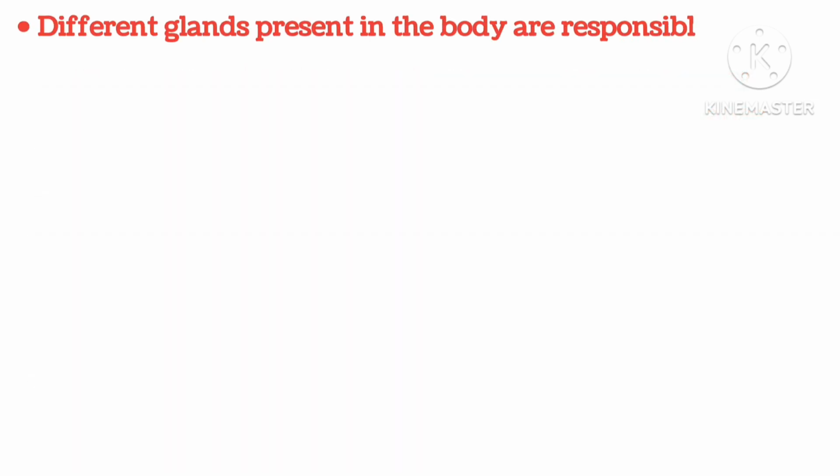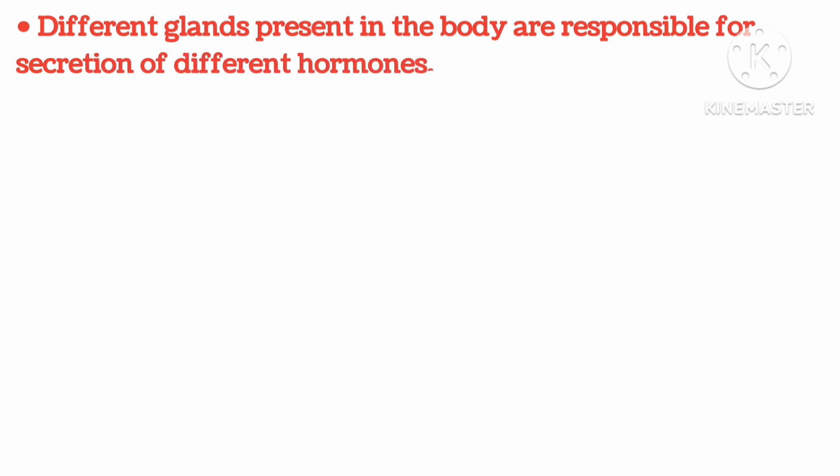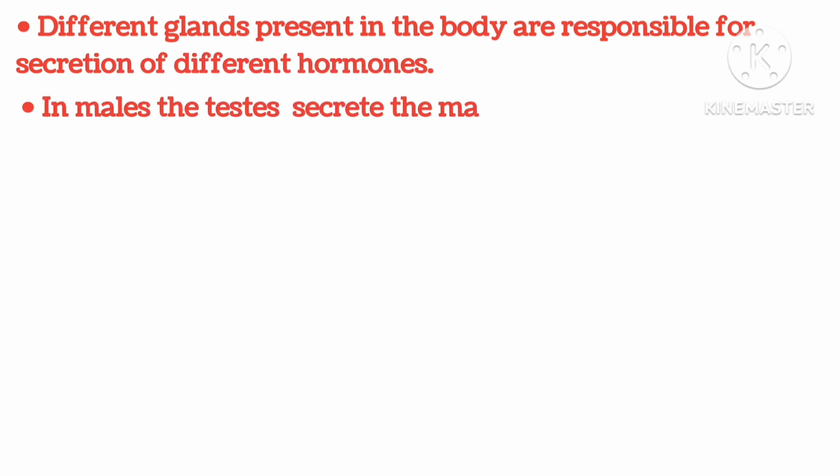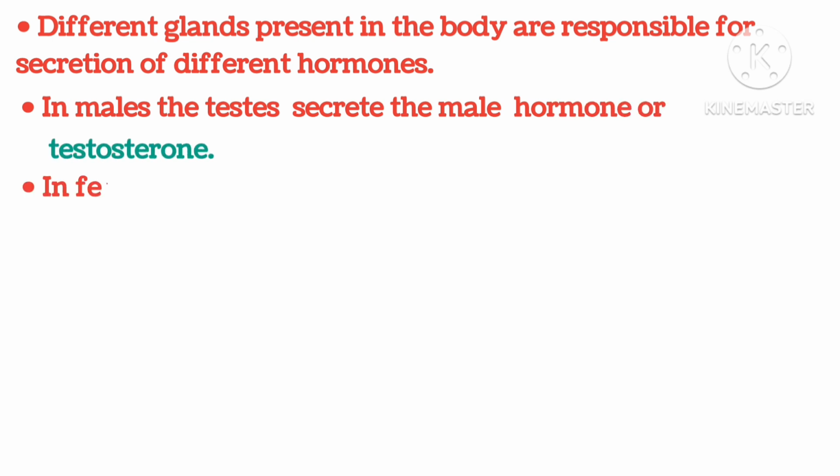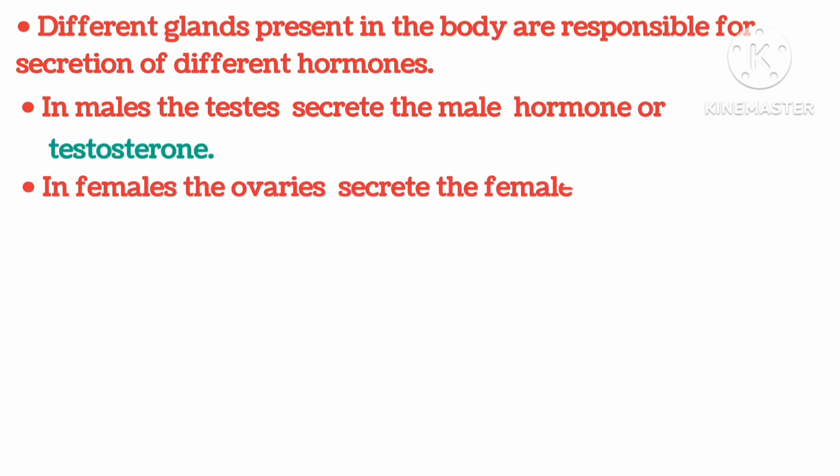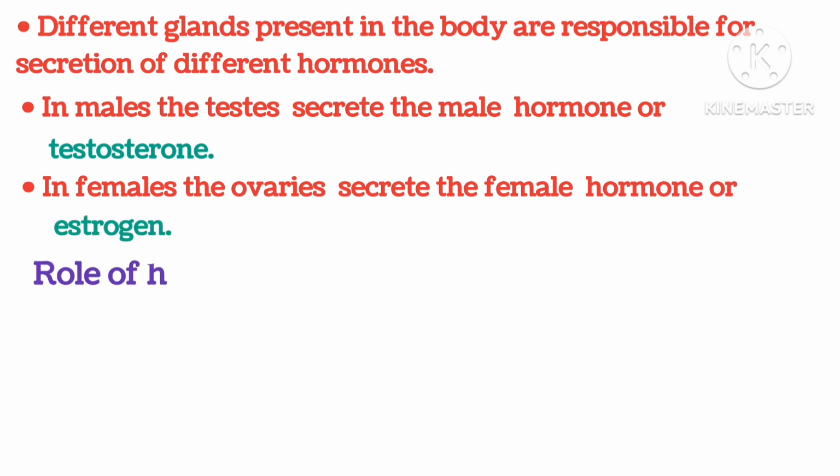Different glands present in the body are responsible for secretion of different hormones. In males, the testis secretes the male hormone, testosterone. In females, the ovary secretes the female hormone, estrogen.